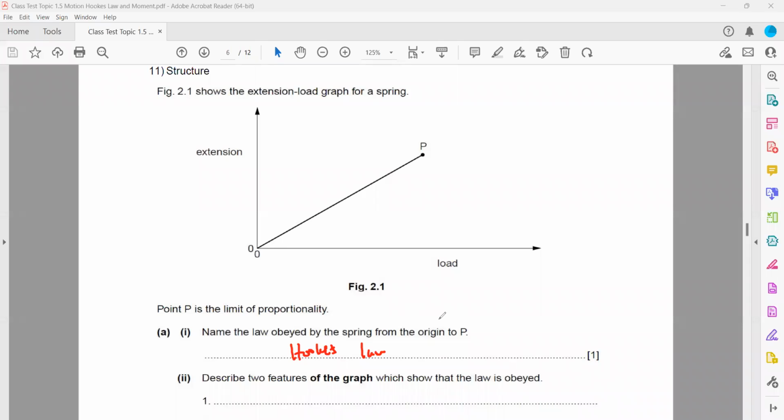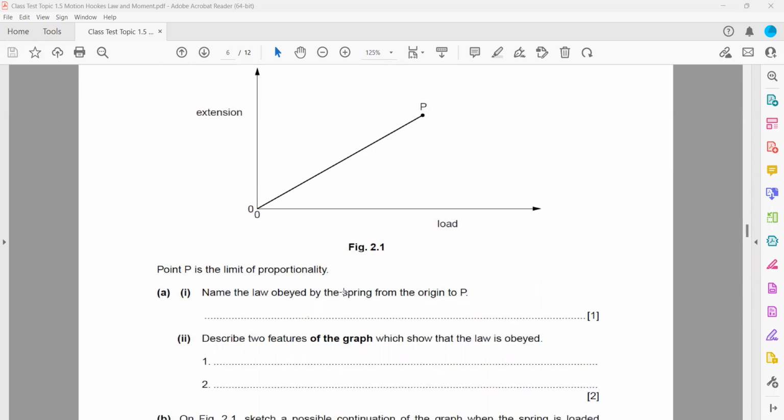Describe two features of a graph that shows it is obeying Hooke's law. Number one, it is a straight line with a constant gradient, and number two, it starts from the origin. So it has a constant gradient or a constant slope, you can say. And the second thing, whenever it is obeying Hooke's law, it should start from the origin, like 0, 0.